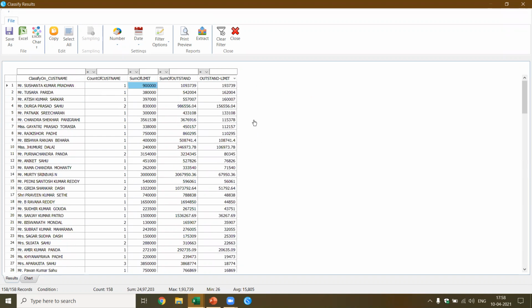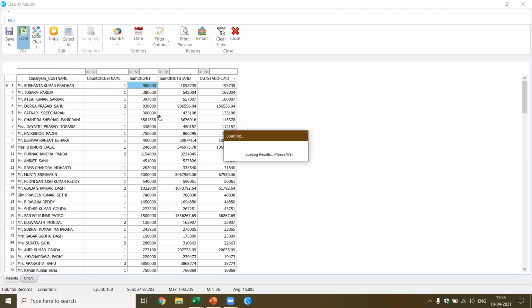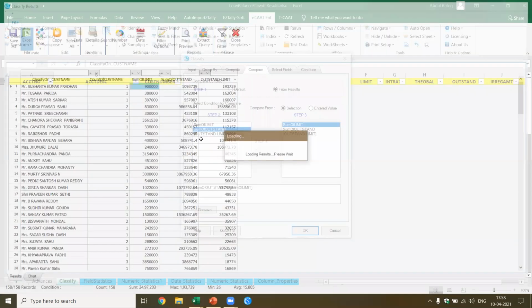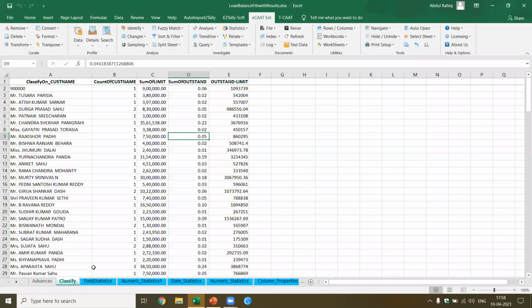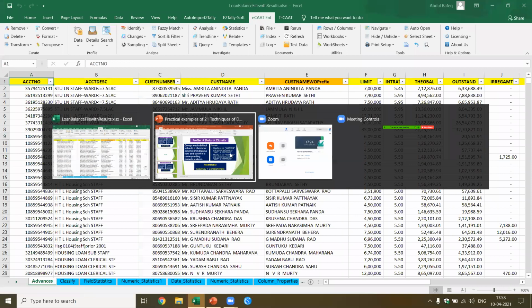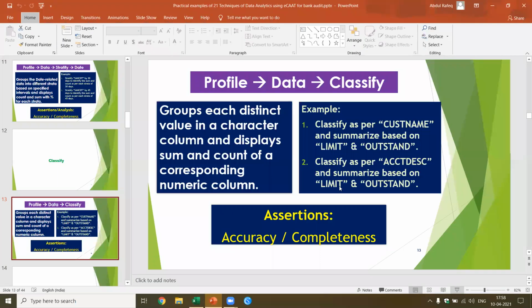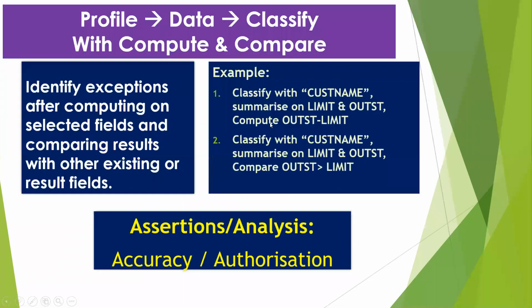Now I need to further analyze and check what categories these accounts belong to. So I just say Excel, and I can save this information and do further analysis. This is how I can also do compute and compare based on the classify. Let's come back here to our presentation. Compute and compare, I've already shown you what you can do.